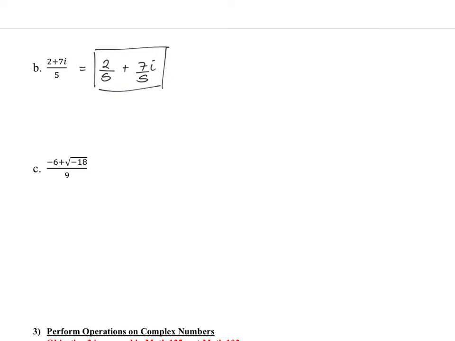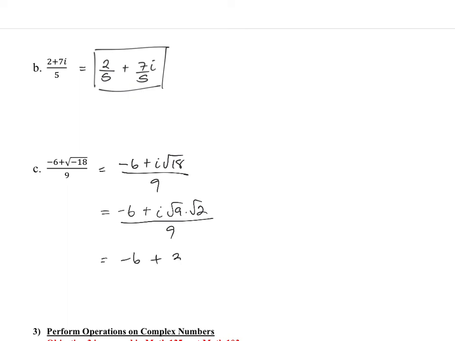Okay, let's see for part C. This one, actually, we have a radical with the negative inside, so we need to get rid of that first. So this will be, let's see, negative 6 plus i root 18 over 9. Now, can I simplify that root 18? There is a 9 in there, so there's that perfect square. So negative 6 plus i times root 9 times root 2, all over 9. Can simplify that too: negative 6 plus 3i root 2, all over 9.